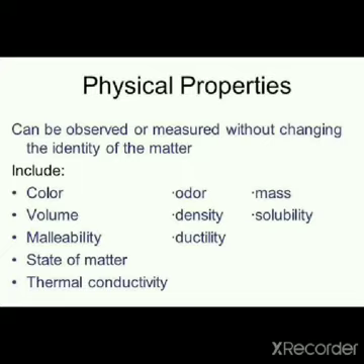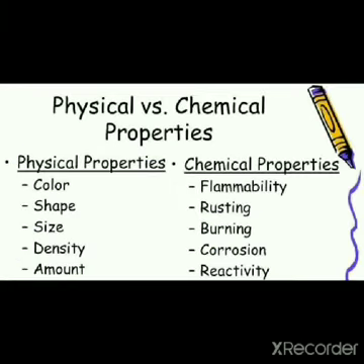The identity of the substance will not change. Can you give a few examples? Yes. Color, odor, melting point, boiling point, all these can be measured or observed without changing the identity or the composition of the substance. So all these are called physical properties.